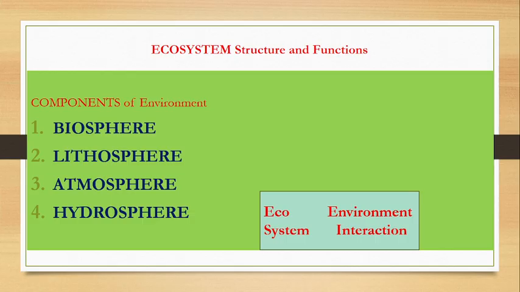Similarly, different minerals are available here, and those are also part of the ecosystem. Here there are different types of animals, plants, herbs, shrubs, and trees. Those are part of the ecosystem, because here in India the survival of the fittest is happening because of these four spheres, or in other words, the interaction of the abiotic component of the environment with the biotic component.